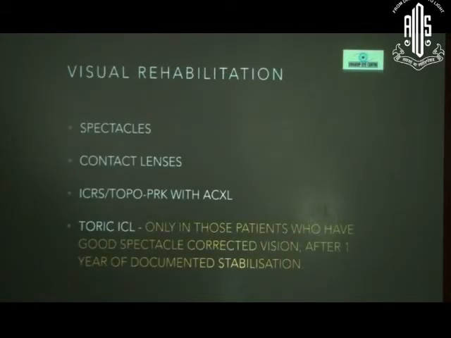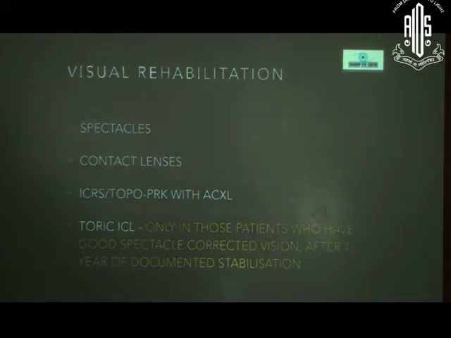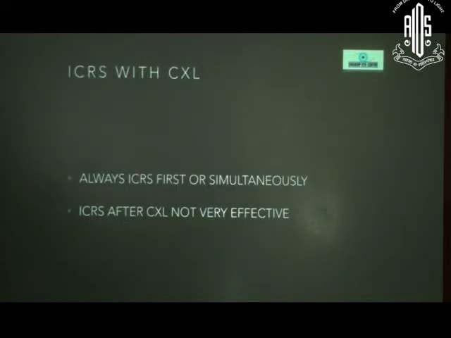Visual rehabilitation we already know. The only point is toric ICLs only for those patients who have good spectacle corrected vision and preferably 1 year after documented stabilization. If you are doing intracorneal ring segments with cross-linking, always do the ring segment first or simultaneously. If you put the ring segment after cross-linking, it doesn't really show very good effect.